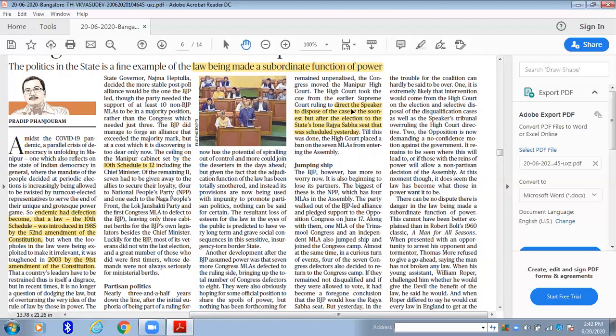And this kind of important stuff you'll get only from newspapers, because in Lakshmikant also, in some corner one line would be mentioned, like there is no time frame designed for the speaker to decide on the issue of disqualification. That you may neglect when you are reading thousands of pages. But when you read the entire news article in this way, then in the issue of disqualification itself, see how many important points you got. One is what is meant by defection, then when it was introduced, what the amendments under defection are, then who has the authority to decide that, and whether the Supreme Court has the power to direct the speaker to do that in a specific time.